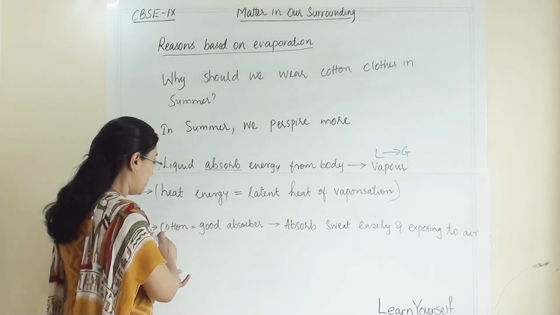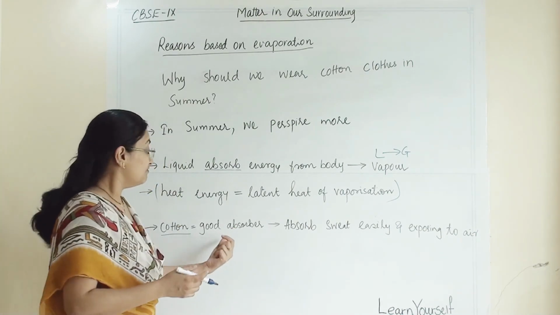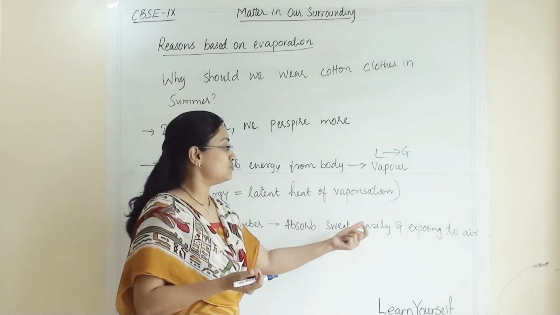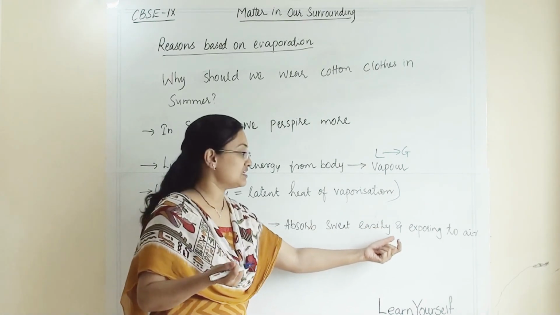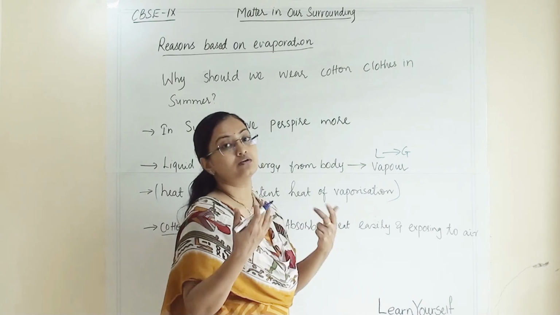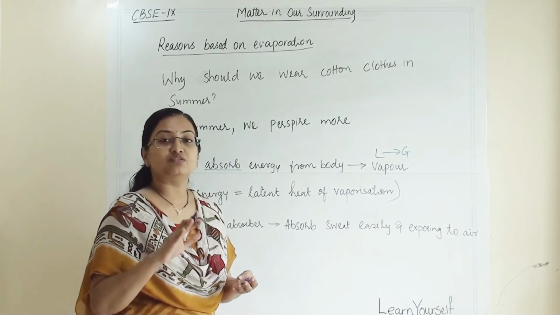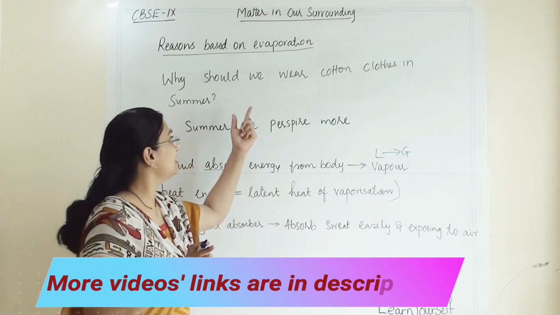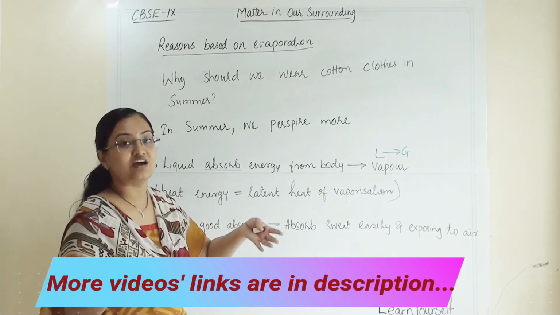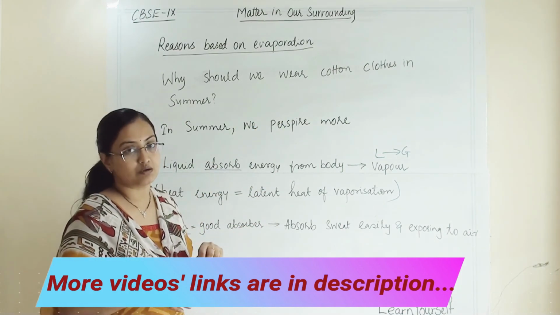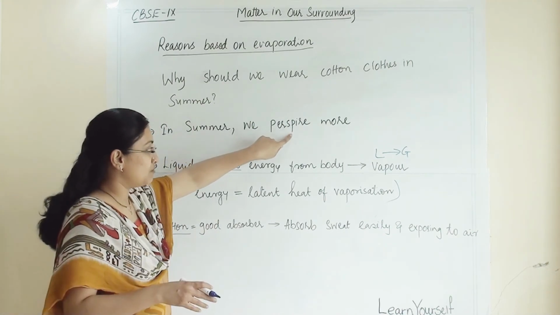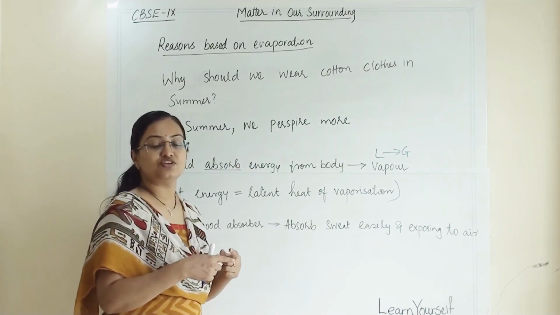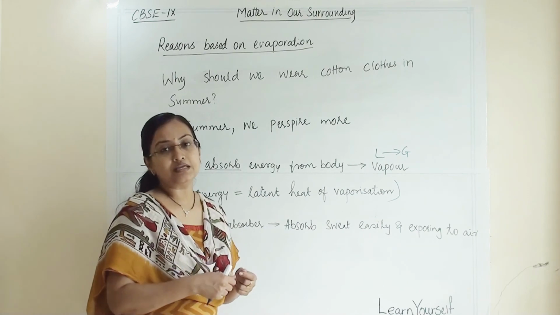Now, cotton clothes are a good absorber and will absorb all the sweat, exposing it to air or atmosphere. So the temperature will cool down, and this evaporation will give us a cooling effect. That is why we wear cotton clothes in the summer. As we perspire more, it will absorb more and expose it to air. So this evaporation will help us keep our body cool.